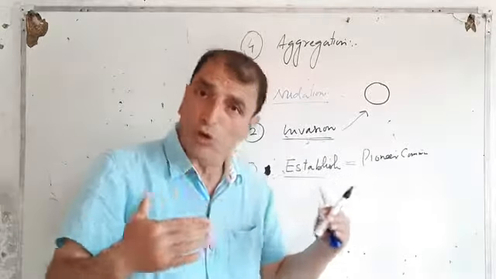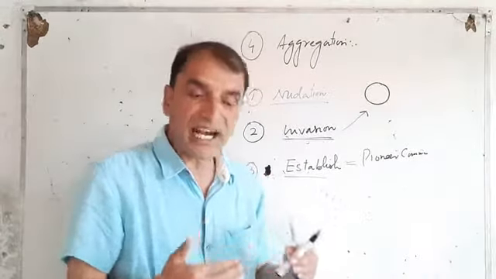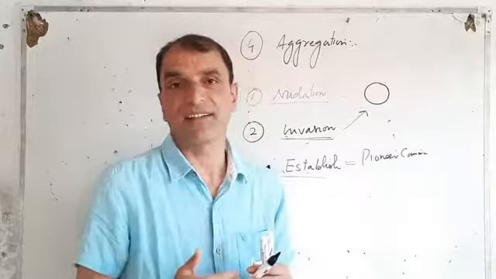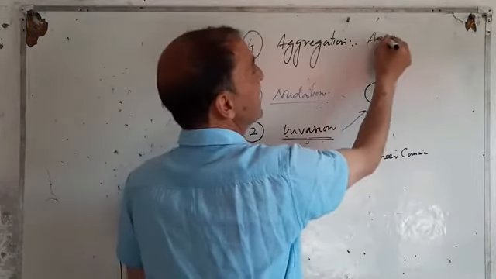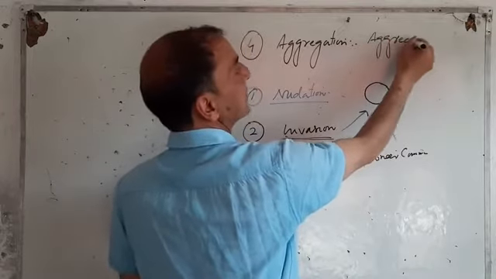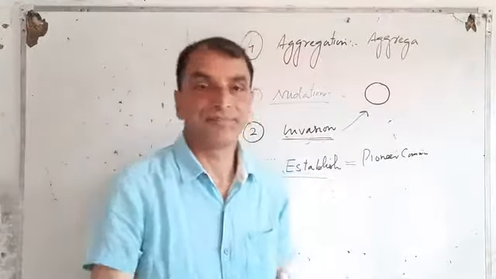And now they come close to each other. Now they come to live in an association. This step is known as aggregation. Are you getting me? Okay.